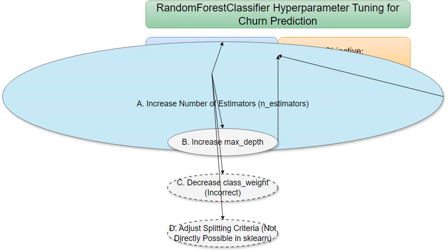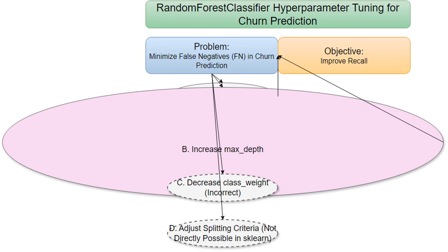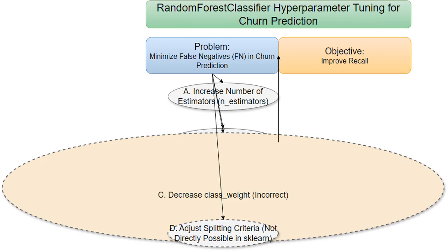Increasing the number of decision trees, estimators, in the random forest classifier can make the model more stable and accurate, often leading to better recall. Allowing the individual trees to grow deeper, increasing max_depth, lets them capture more detailed patterns, which might boost recall. However, be careful, going too deep can lead to overfitting, where the model performs well on the training data but poorly on new data.